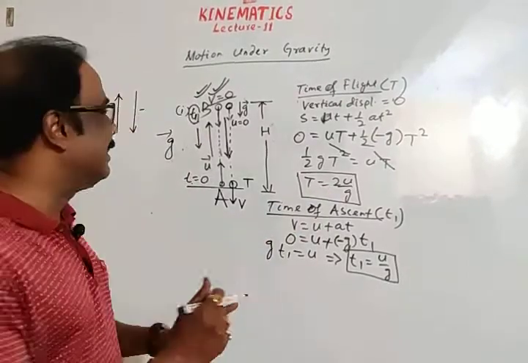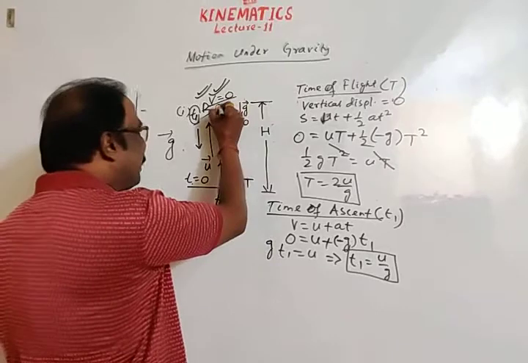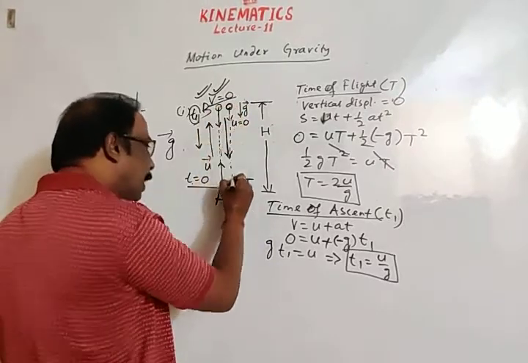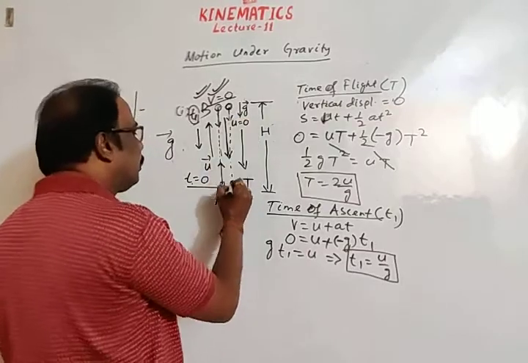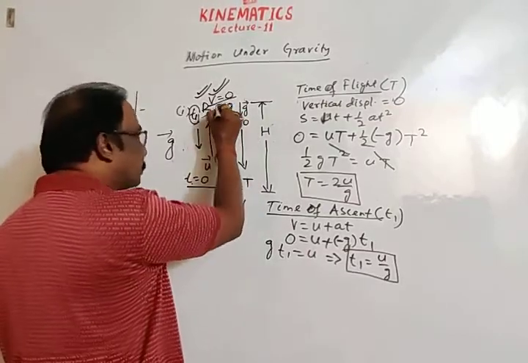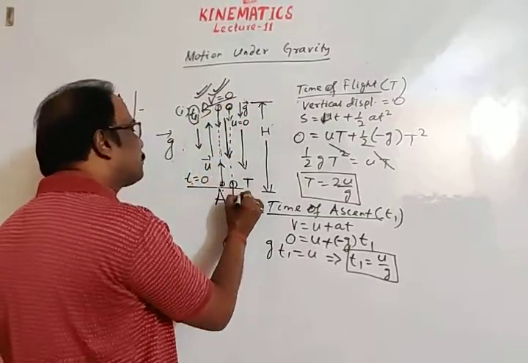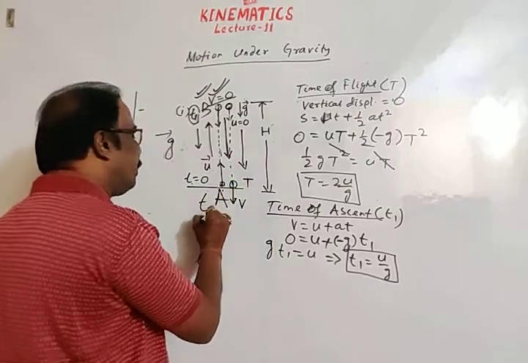Total time means the body again returns from position B and reaches A. Let this time, from position B to position A in the downward direction, be T2.